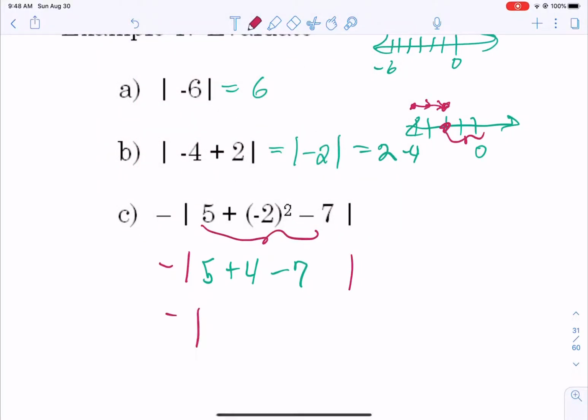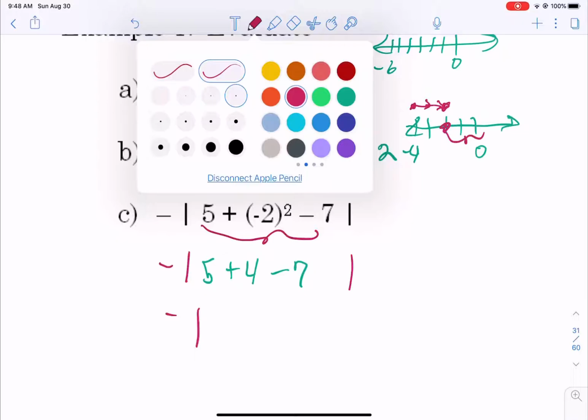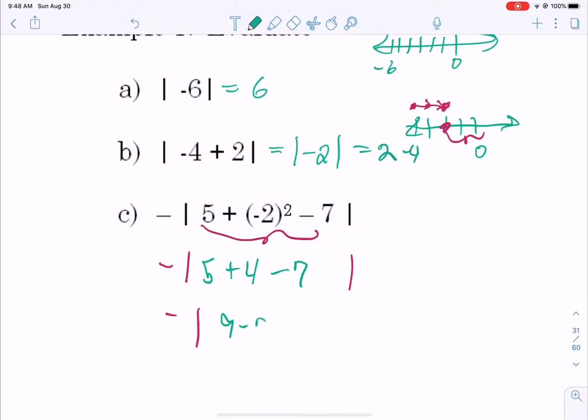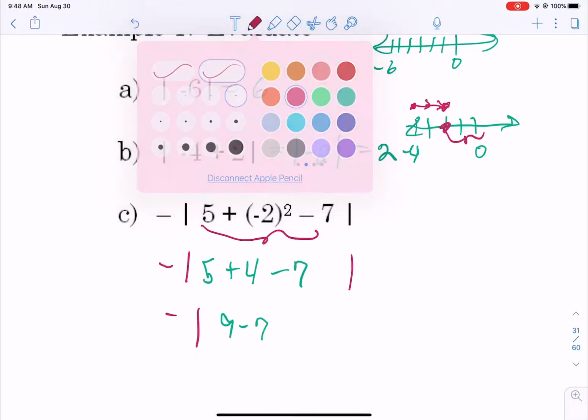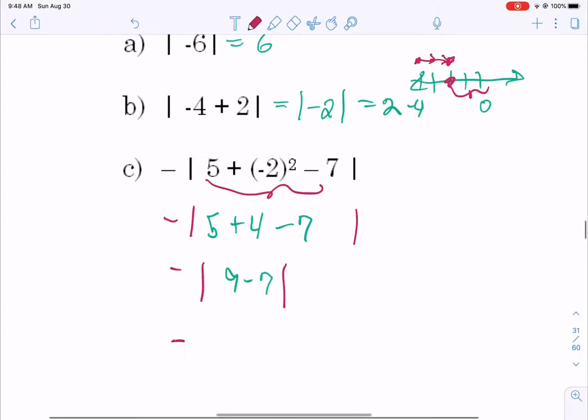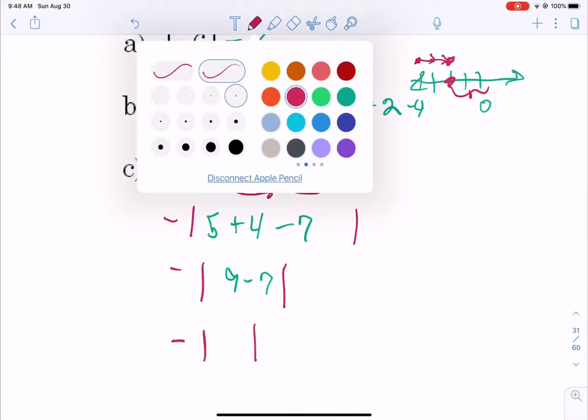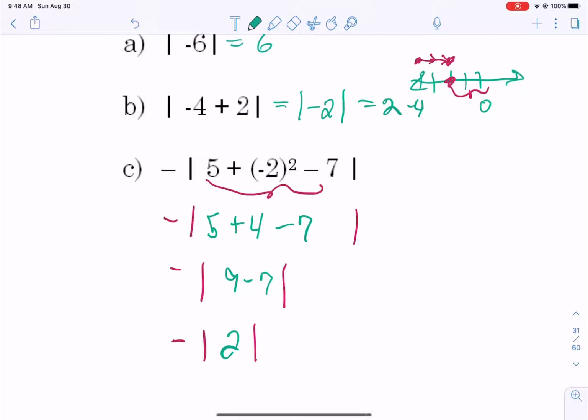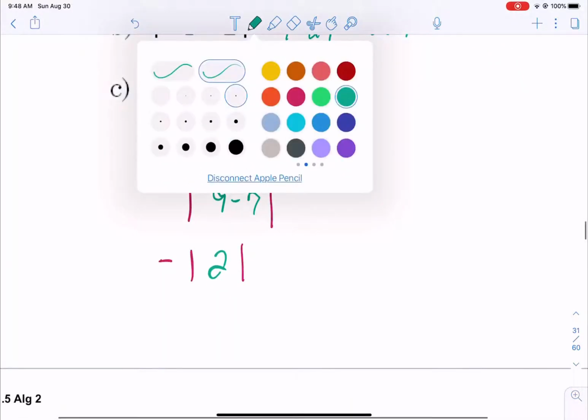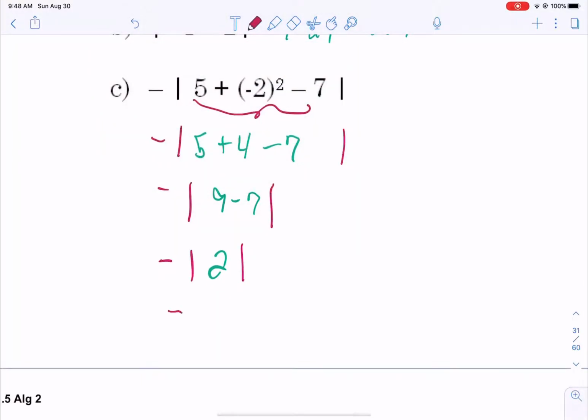So it's 5 plus 4 minus 7, which is going to be 9 minus 7, which is 2. Now the absolute value that's on that 2 is not going to change the 2, and so then that negative out in front just tacks onto it because there's nothing to change it, and so it becomes -2. So if there's an absolute value with a negative in front, just leave it till the end.